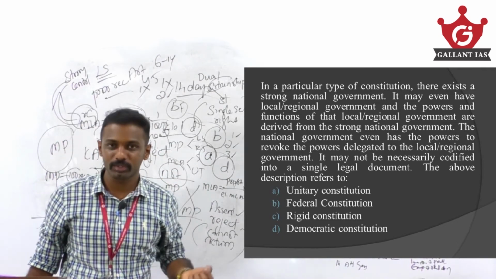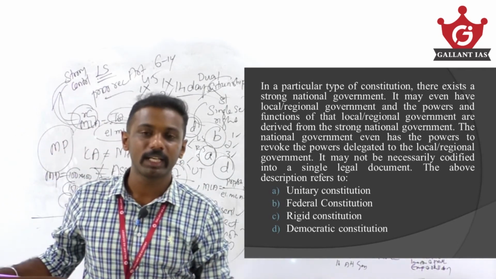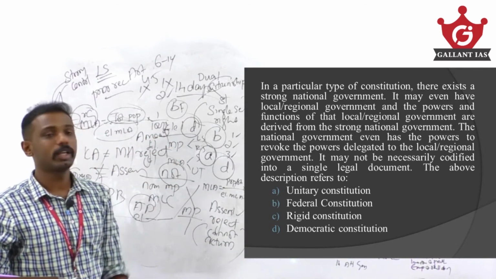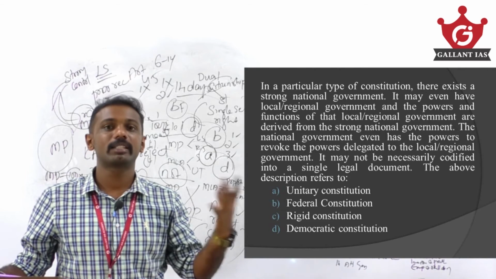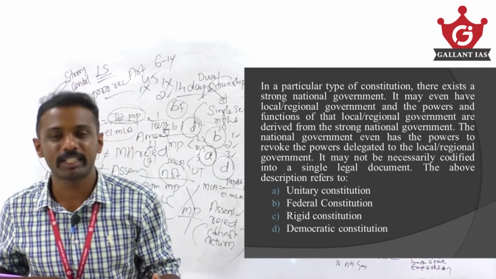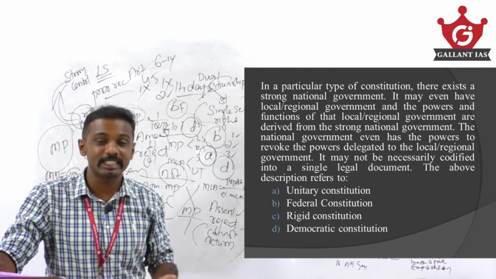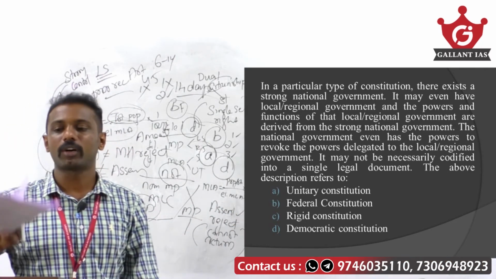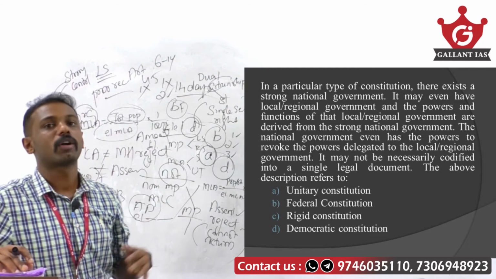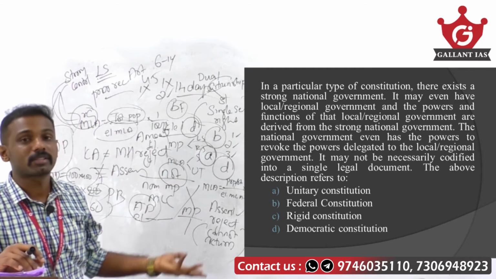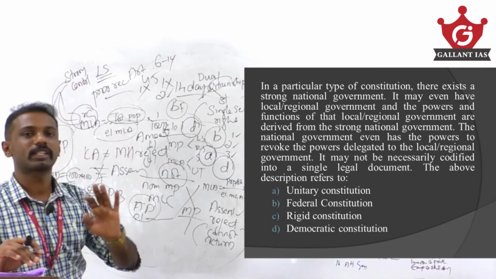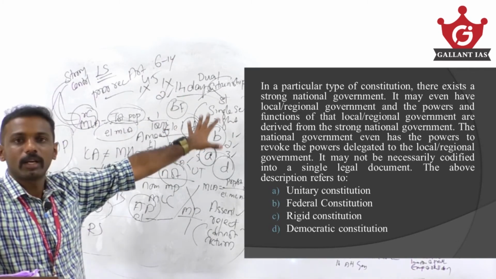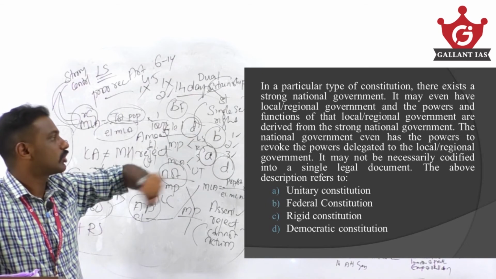But in case of a unitary constitution, even if there exists a regional government, the powers are given by whom? The central authority only. A rigid constitution is regarding the toughness to amend the constitution, that is, the procedure to amend the constitution is rigid. And what is meant by a democratic constitution? Nothing but the government or the political system is carried on through the representatives elected by the people. Such a constitution can also be called a democratic constitution. So the above description refers to what? Option A, that is unitary constitution.